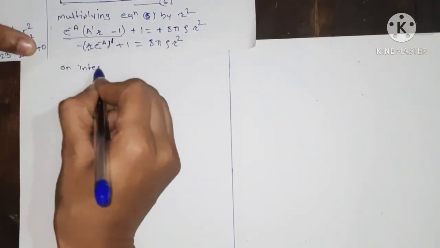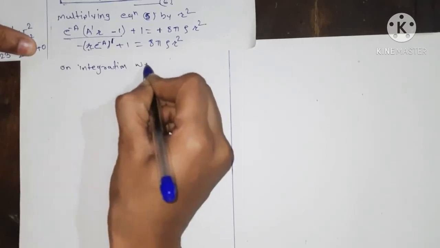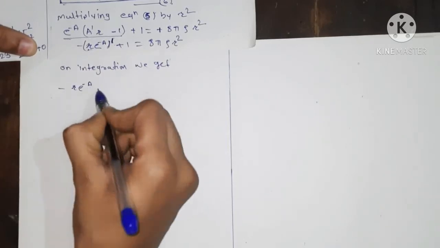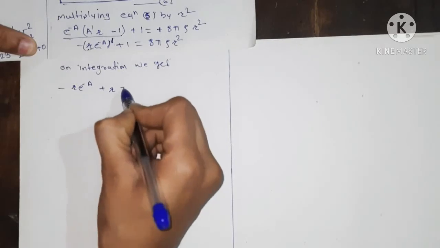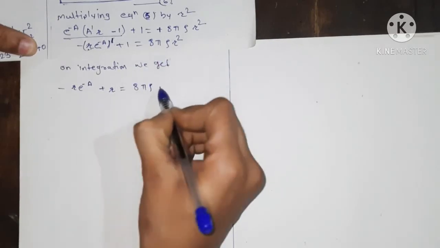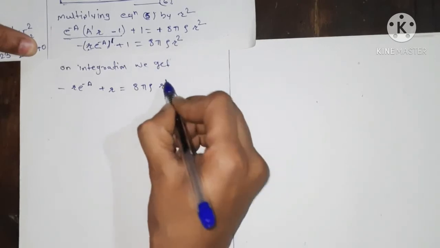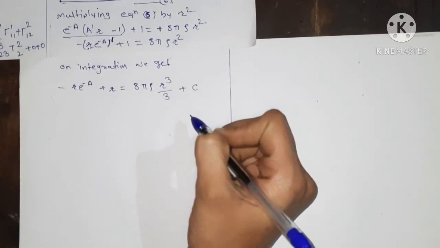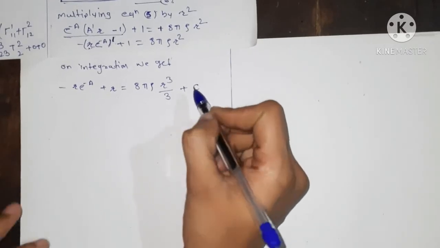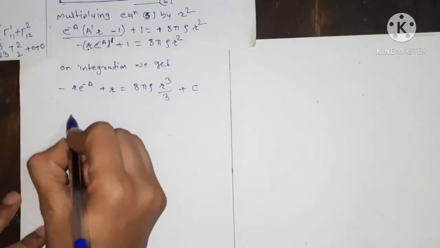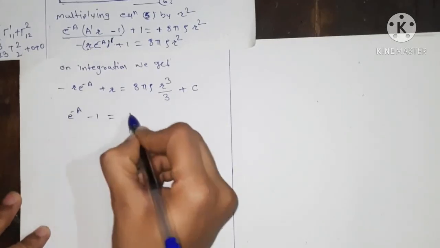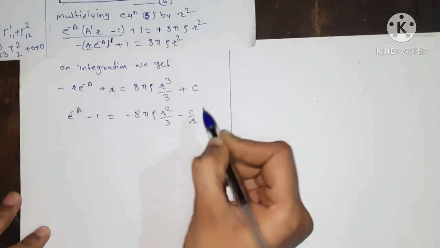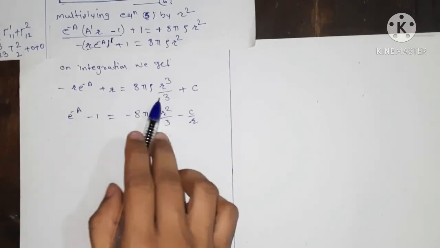On integration we get, so this derivative and integration get cancelled, so we have minus r e to the power minus a plus the integration of 1 is r, that is equals to 8 pi rho, the integration of r square is r cube upon 3, plus the constant of integration, we take this as c. Now we divide by minus r, so we get e to the power minus a minus 1 equals to minus 8 pi rho r square upon 3 minus c upon r.